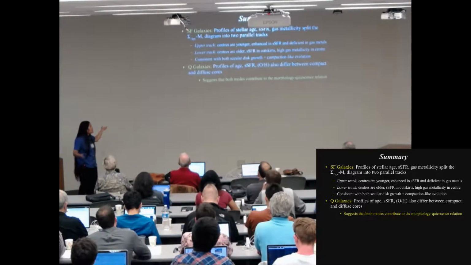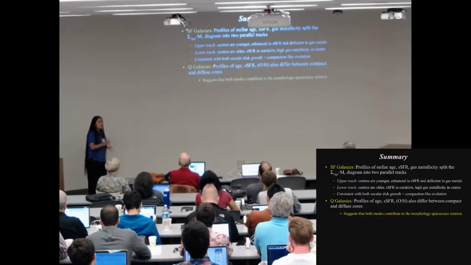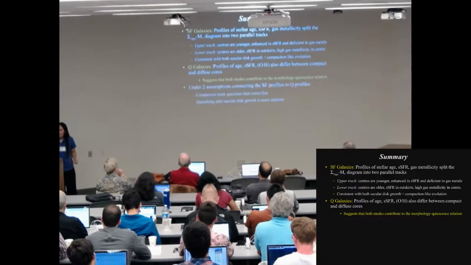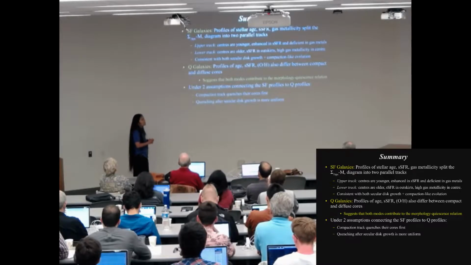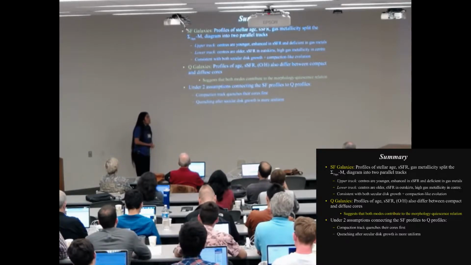For quenched galaxies, the profiles of age, SSFR, and metallicity also differ between compact and diffuse cores. And this suggests that both modes contribute to the morphology-quiescence relation. And if we assume that both modes are contributing, for which we had to make those two assumptions I mentioned earlier, then the result is that the compaction track quenches its cores first, and quenching after secular disk growth is more uniform.